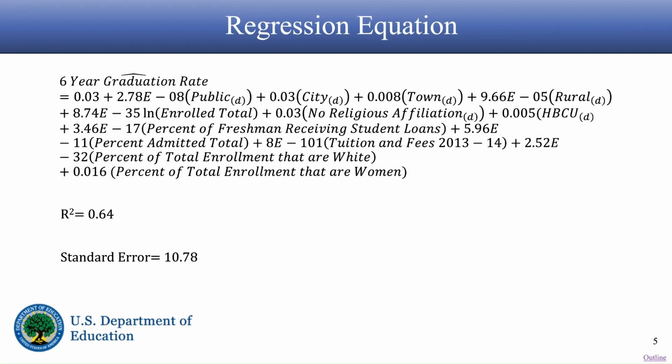For our regression equation, we did the 6-year graduation rate regression, and we found that we are 64% of the way towards perfectly predicting our 6-year graduation rate using these variables. The standard error shows us that we are 10.78 percentage points off on average using this model.